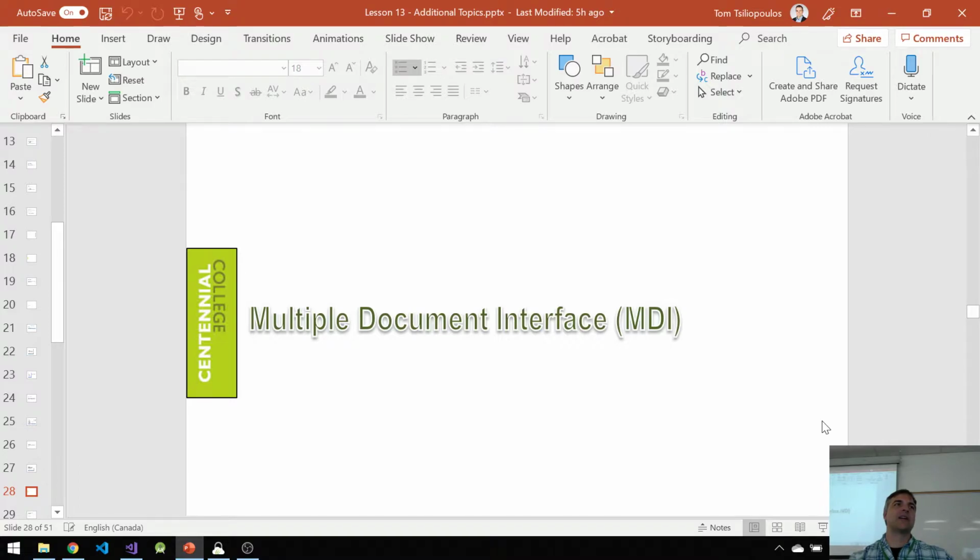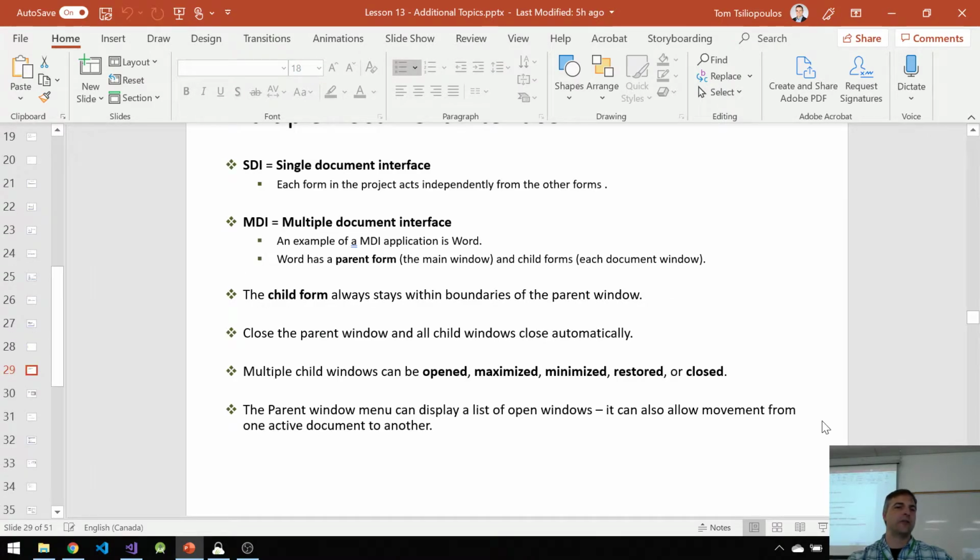But what I really want to talk about here is multiple document interface. So far, up until now, we've been using something called a single document interface. So I have one form, and then each form has its own functionality. But that's not how a lot of stuff works.